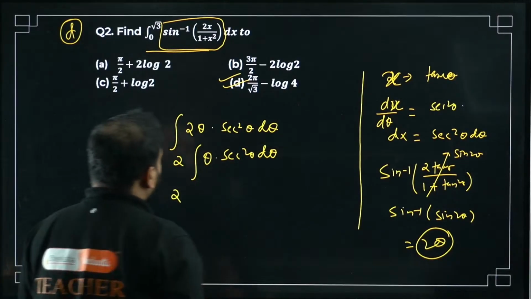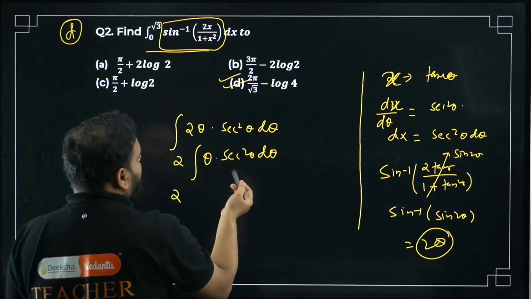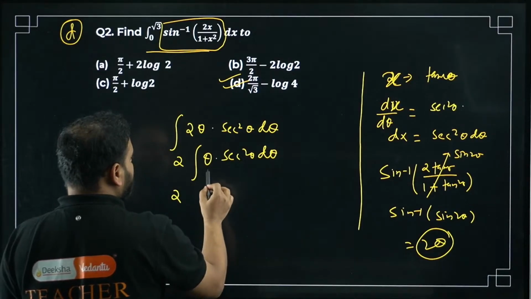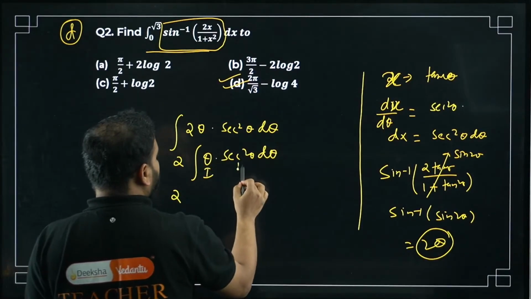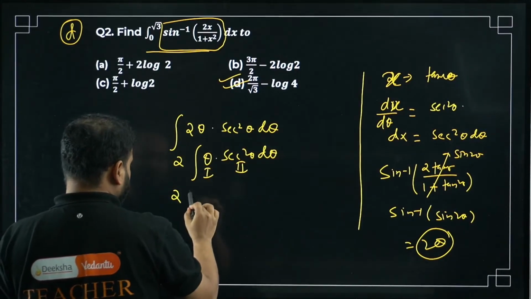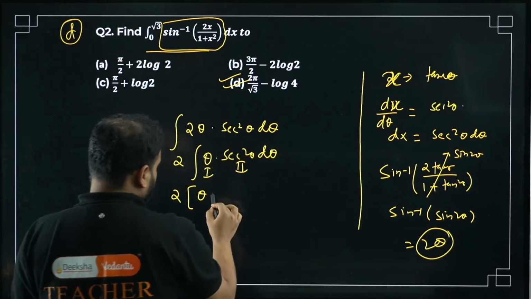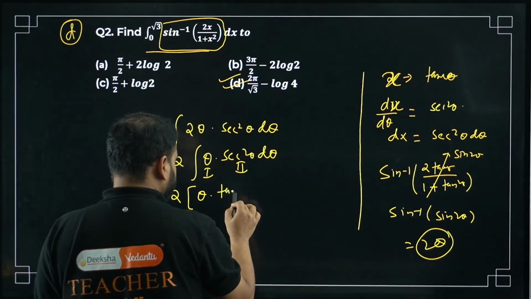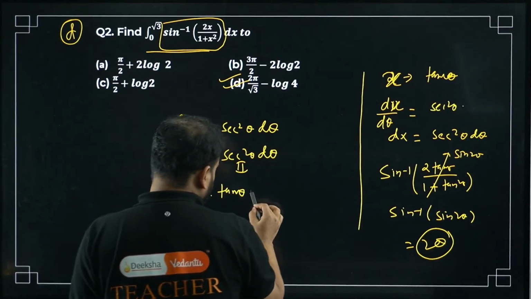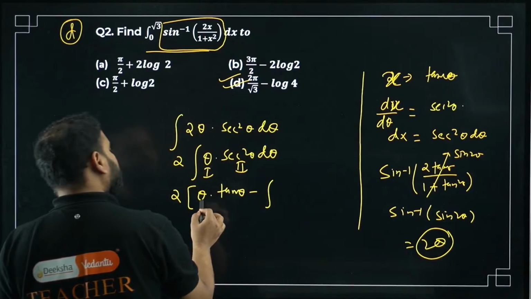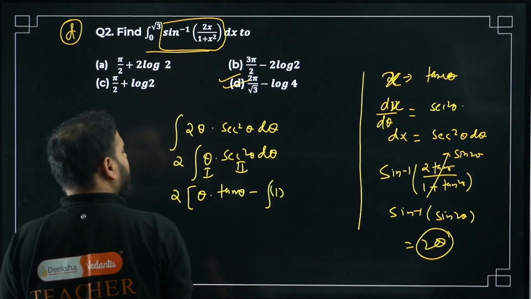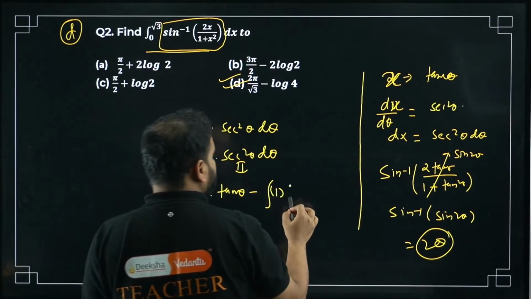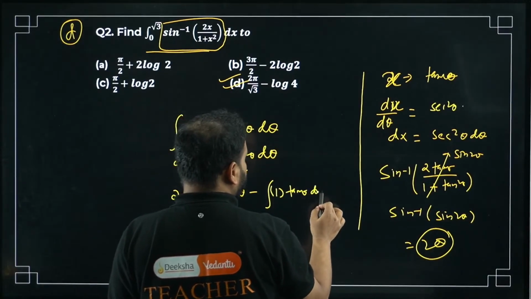Let's try this now. Again, we will use ATE. This is given the first preference, and this is the second function. So keep the first one as it is. So we'll have theta as it is, then minus the integral of this. Integral of sec square is tan theta. This is a minus sign, integration of the differentiation of the first function, so 1, and integrate the second function, so simply tan theta. We have the theta again over here.